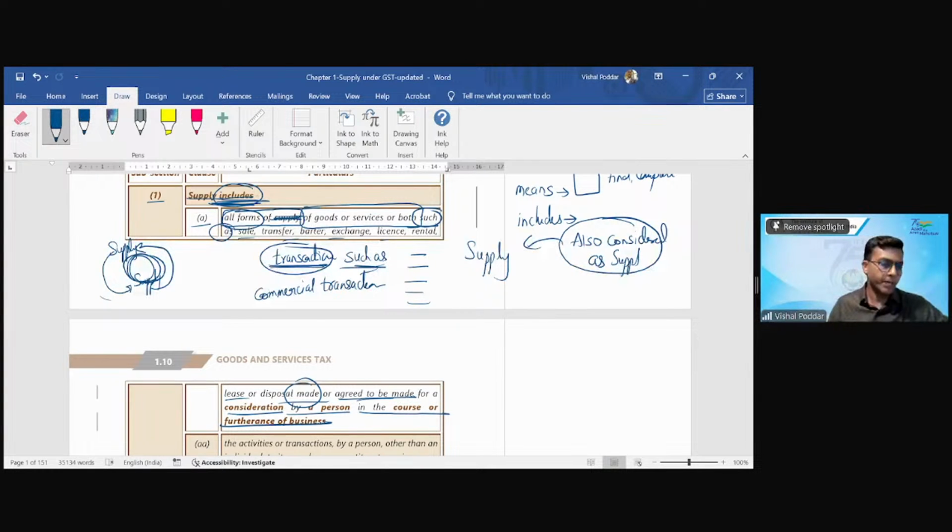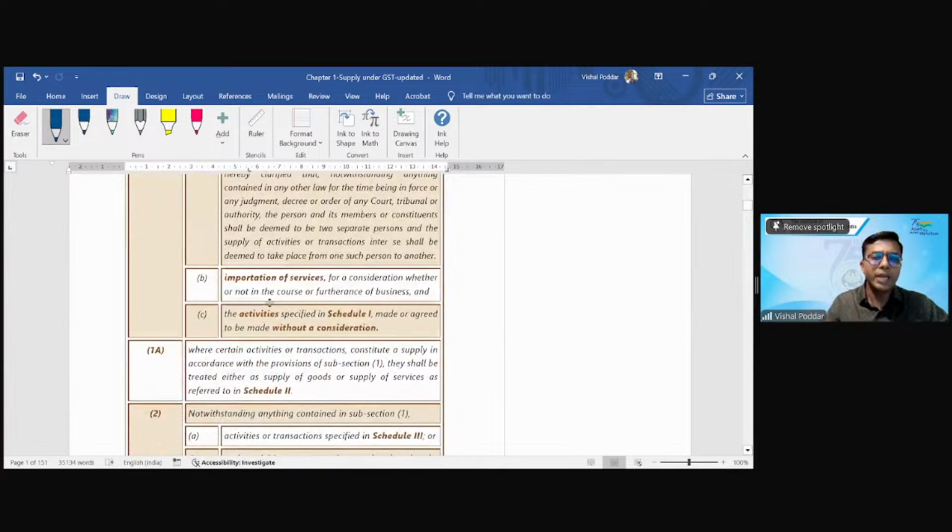Another interesting aspect is consideration. Let us say I am giving away my asset free to you, what we call a gift. Whether it will be a supply, it will not be a supply as per 7.1a.